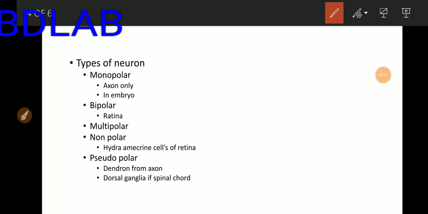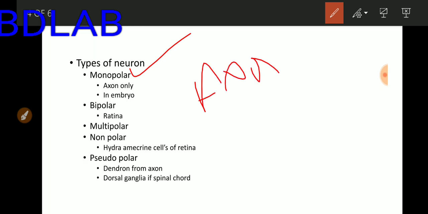Now we will discuss types of neuron based on the structure or presence of cell processes on a neuron. First type of neuron is monopolar neuron. Before we discuss the types of neuron, one point you must make clear: axon is always present in number one in any neuron.